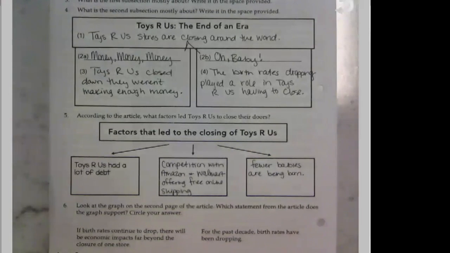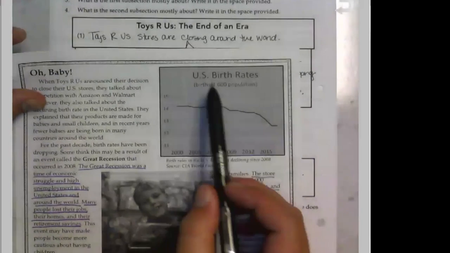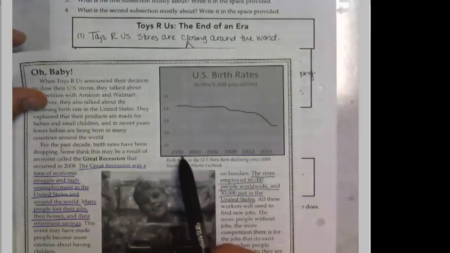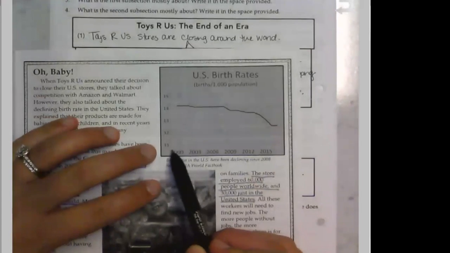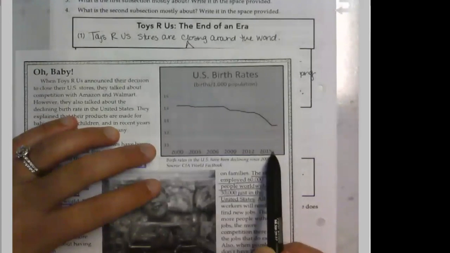All right, number 6 says, look at the graph on the second page of the article. So it says US birth rates, birth per 1,000 population. You can see on this line here, it's kind of fuzzy with the gray, but it goes from 2000, 2003, 2006, 2009, 2012, and 2015.